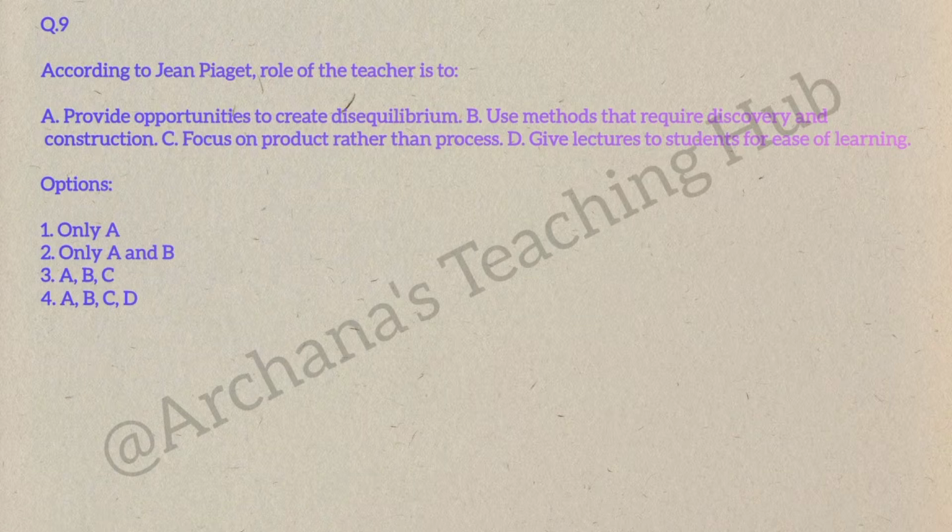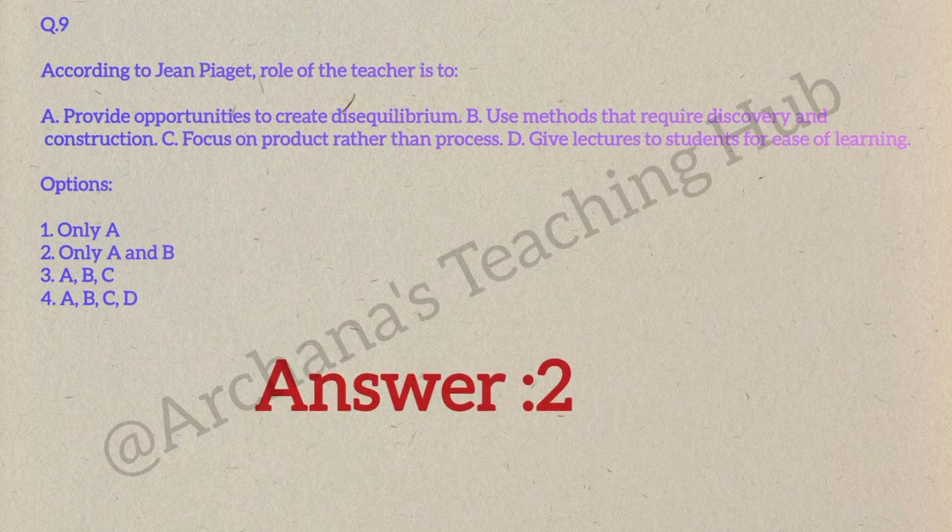Option 1 only A, option 2 only A and B, option 3 A, B, C, option 4 A, B, C, D. Correct answer is 2, only A and B. Piaget supports discovery learning and creating cognitive conflict, not rote lectures.